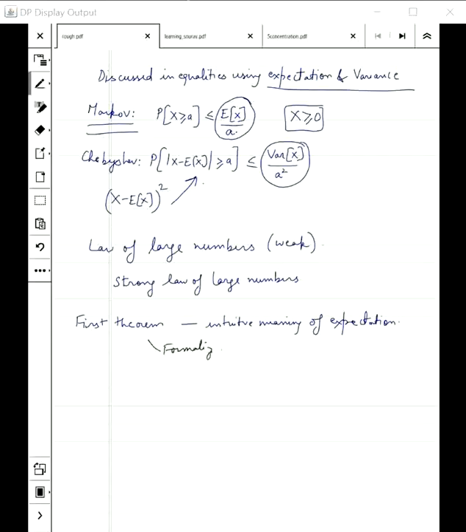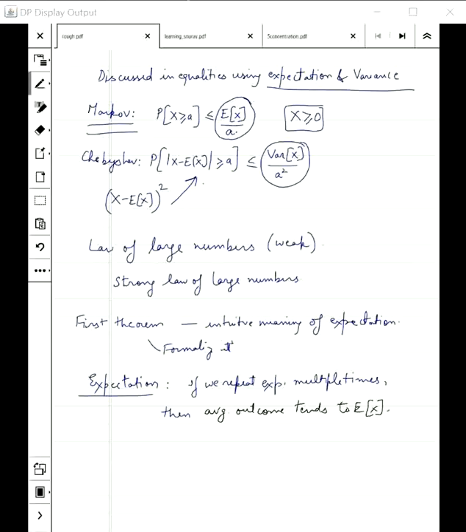We have discussed the intuitive meaning of expectation a lot of times. Do you remember it? If we repeat the experiment multiple times, then our average outcome tends to the expected value of X. This was the intuitive meaning. So let's try to formalize it.